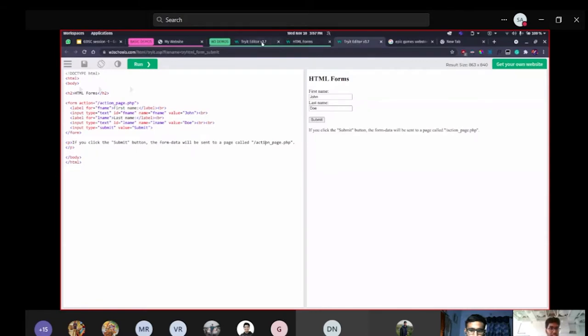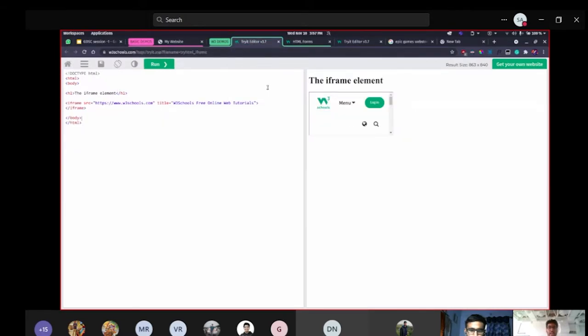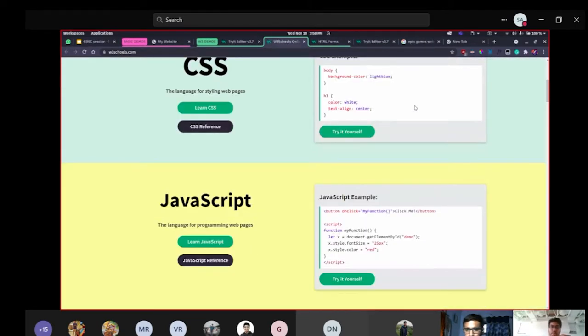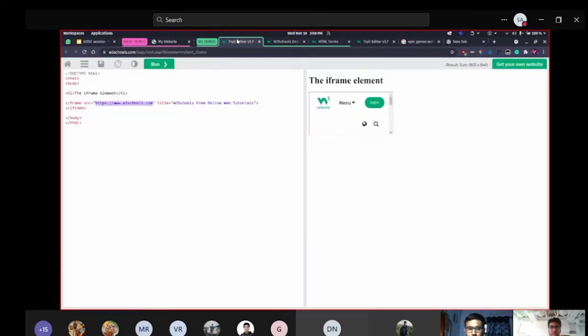Now one really cool thing you can do with HTML is that you can also have a page inside a page inside a page. So how do you do that? There's a thing called iframe. What you do is simple: you use the iframe and then simply provide the source. Here the source has to be a link. I'm simply providing this link, which is the website. If you go to this, this is the actual page if you just open it in a browser.